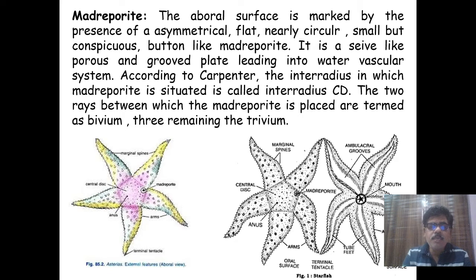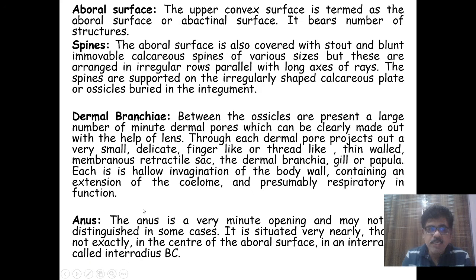So on this aboral surface the spines are present. This is also the aboral surface of the starfish or Asterias.